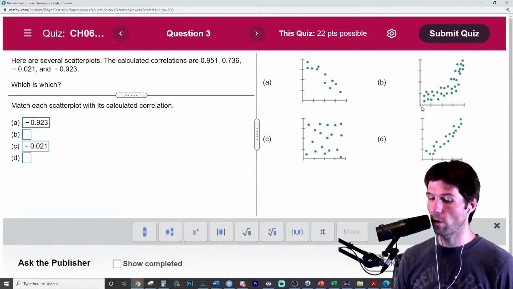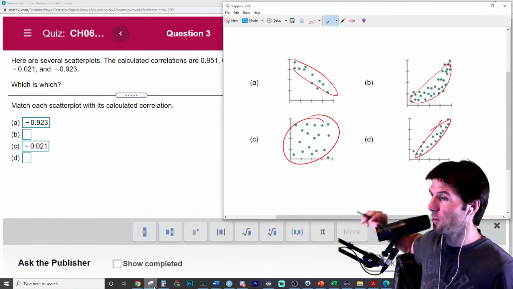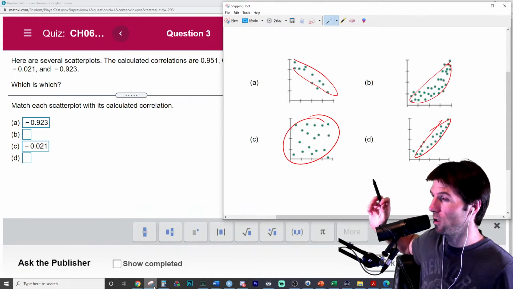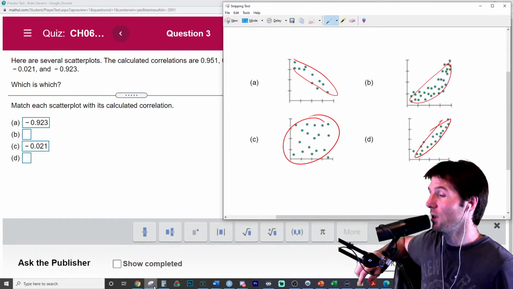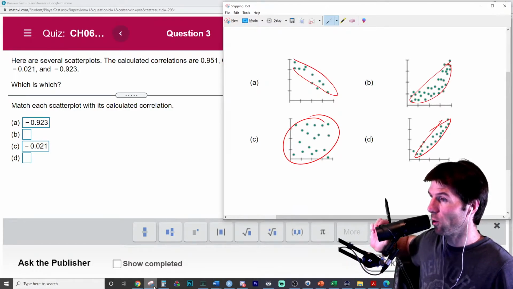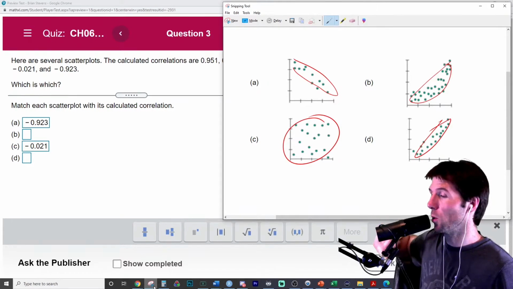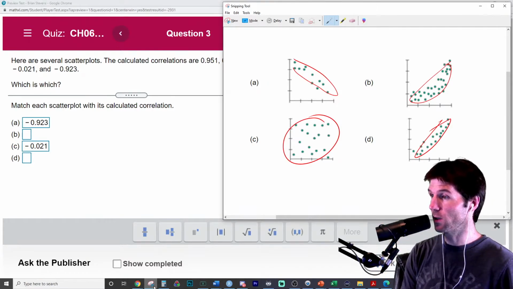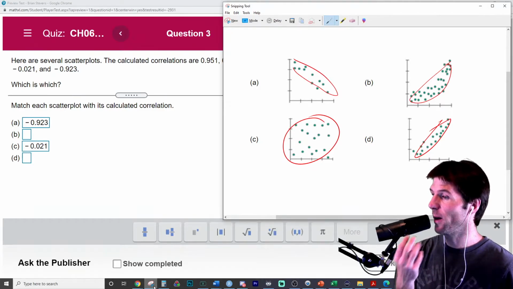Which of these is the strongest positive? The way to tell if it's strongest positive is it's tighter. And the way I drew this right here gives away whether B or D is the strongest positive. This one's tough. By drawing this here, I've given away if it's B or D by showing how tight it is. The tighter it is and the closer it is to a 1, the stronger the relationship. So which of these is the strongest positive relationship?